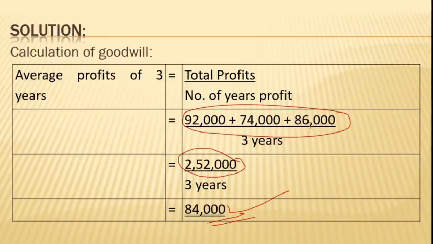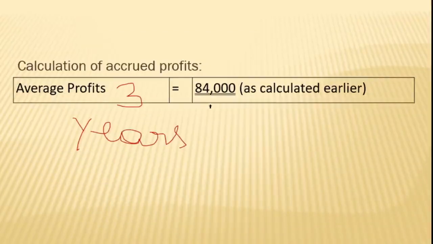Add the 3 years' profit, that is 92,000, 74,000, 86,000. We got the answer of 84,000. So this has been already calculated, and we directly take the amount which is already calculated.